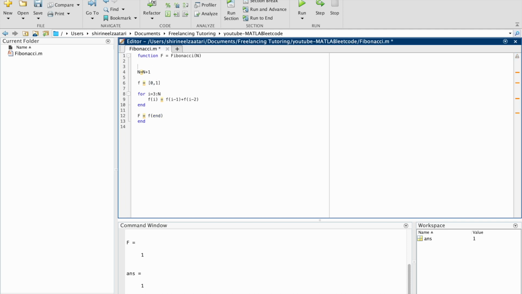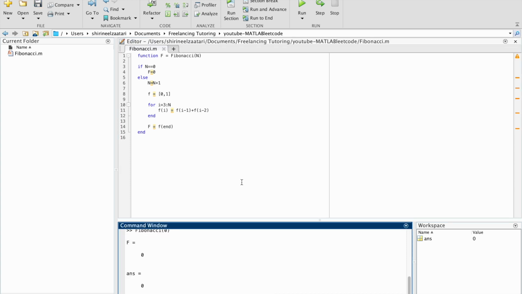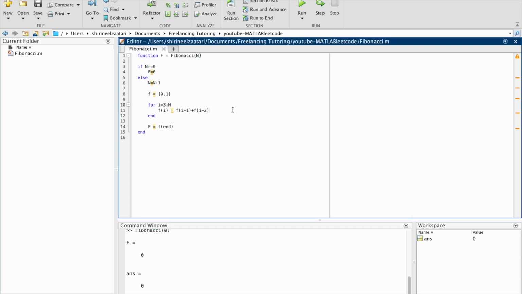So it's best to specify an if condition at the beginning, just for the first case. So if n is 0, then f equals 0. Else, everything else. In order to do the indexing, I do Control A, Control I on my keyboard, and everything is nice and tidy. Now I'm going to call the same thing. Now it gives me 0. I'm just going to add a semicolon over here to suppress the output so that we don't print everything each time.